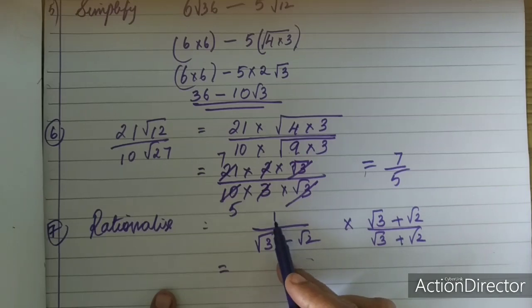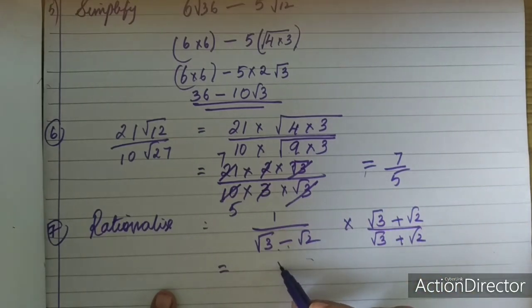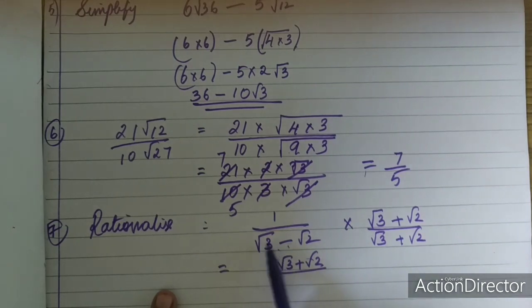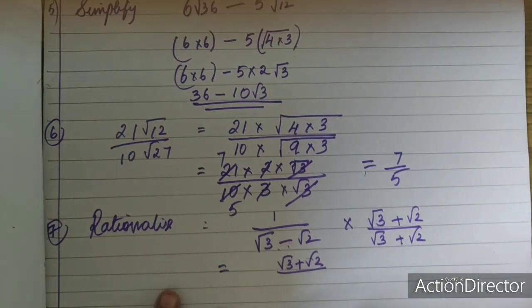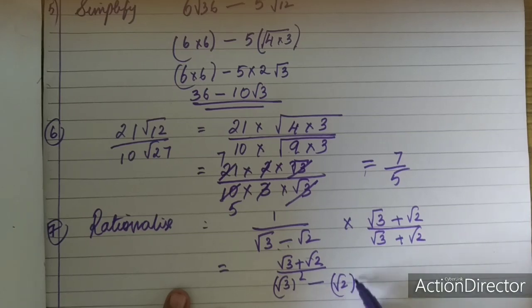So in the numerator 1 into root 3 plus root 2 will be root 3 plus root 2, and in the denominator I will have the identity a minus b into a plus b, which is nothing but root 3 whole square minus root 2 whole square.